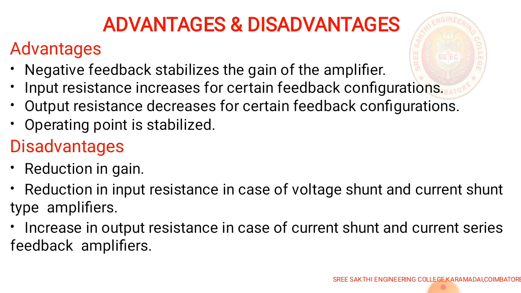Coming to the disadvantages, there is a reduction in gain. This is the major disadvantage in feedback amplifiers. The gain will get reduced. There is also a reduction in input resistance in the case of voltage shunt and current shunt type amplifiers, and in current shunt and current series amplifiers, the output resistance increases.